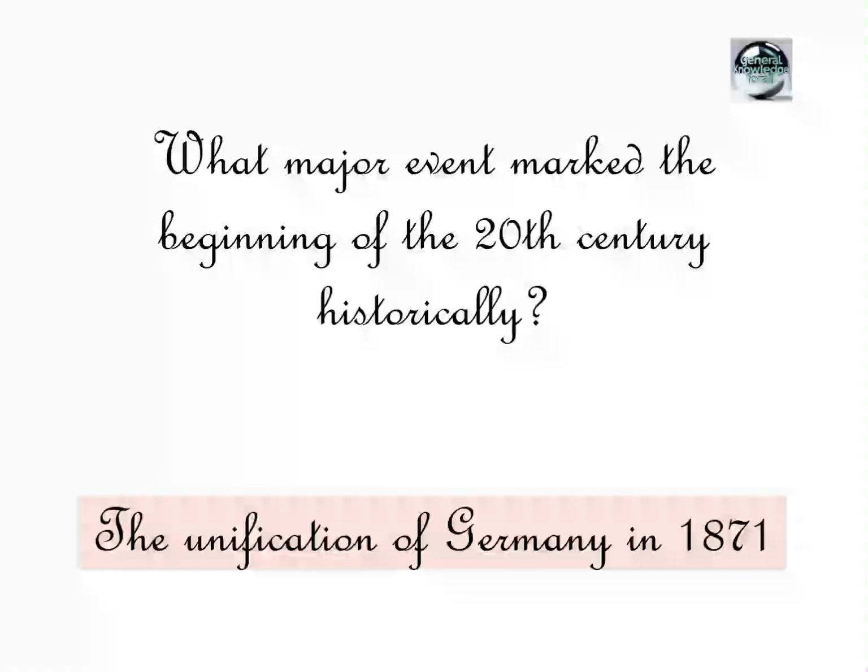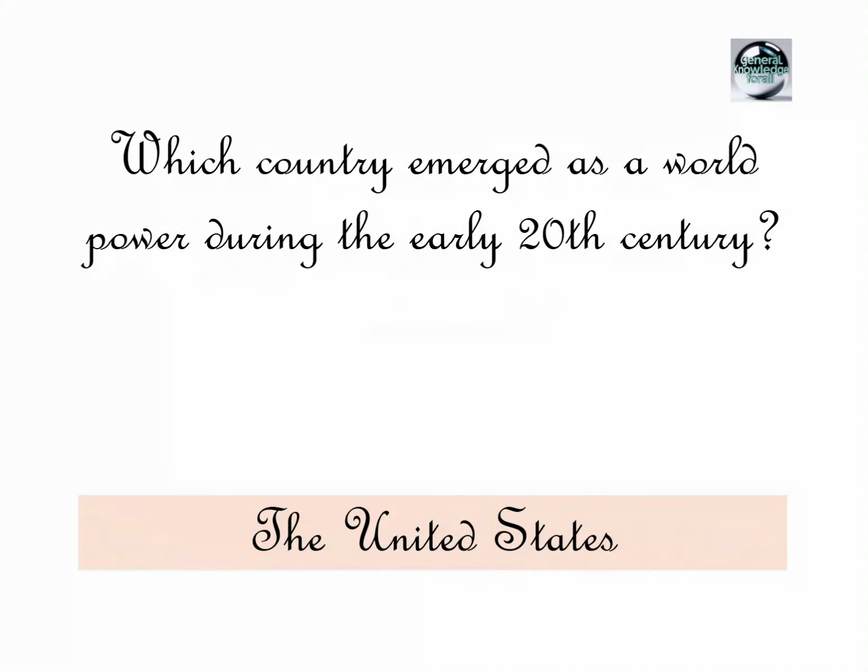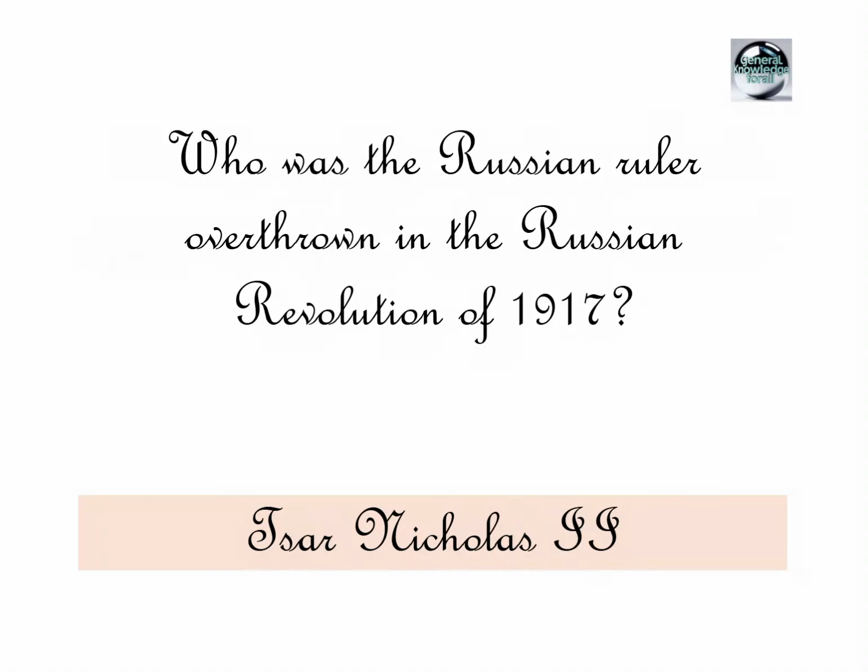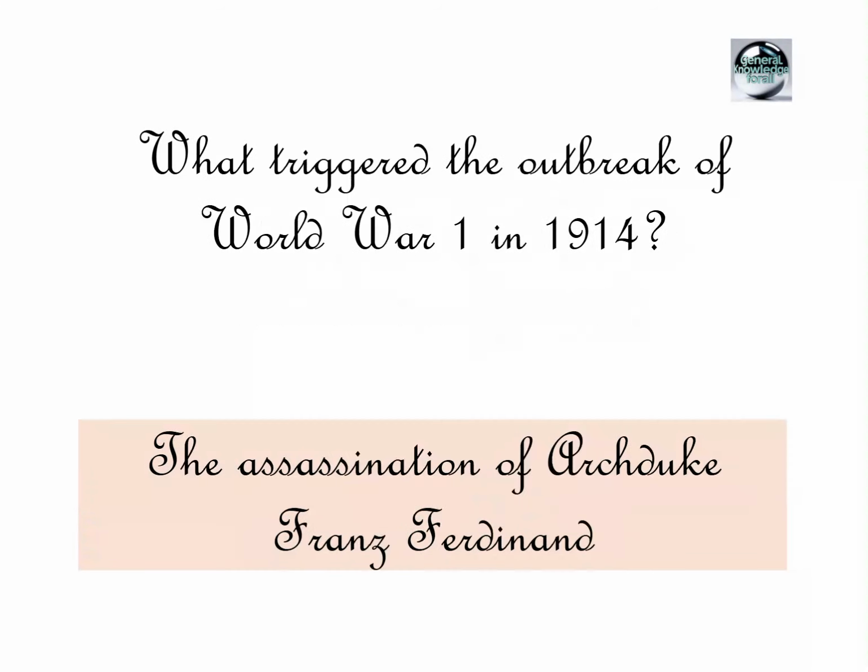What major event marked the beginning of the 20th century historically? The unification of Germany in 1871. Which country emerged as a world power during the early 20th century? The United States. Who was the Russian ruler overthrown in the Russian Revolution of 1917? Tsar Nicholas II.